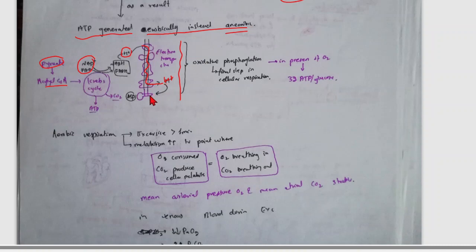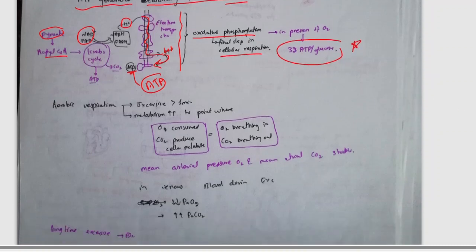Now the hydrogen moves back inside through ATPase, and the ATPase creates ATP. So a large amount of ATP is created. So oxidative phosphorylation occurs. The final step is cellular respiration, so 32 ATP is produced here.